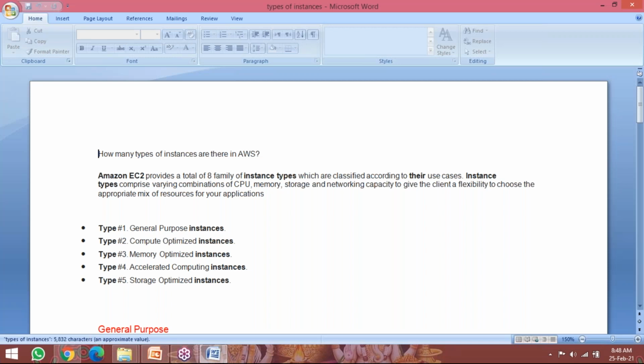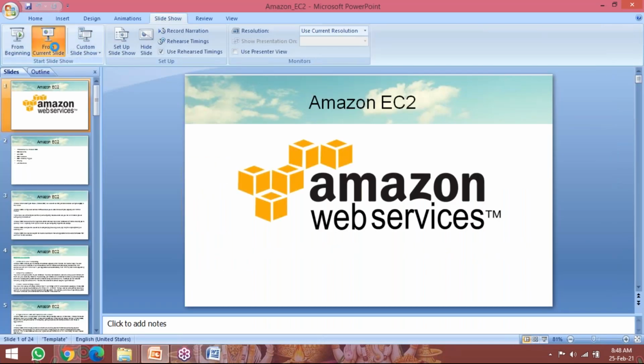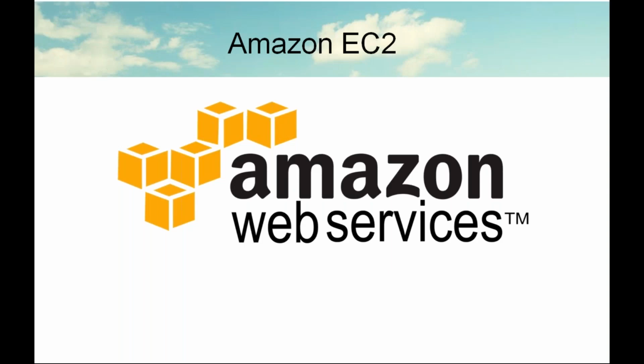So today we are going to discuss the first chapter in AWS, Amazon EC2 instances. An instance is nothing but an operating system. In a physical environment, whatever operating system you install is a physical machine. On top of that we have virtualization. On top of the virtualization you install an OS, that is called a virtual machine. On top of the virtualization, cloud is implemented, so they are calling it an instance. Finally, you are going to launch one instance, which is nothing but Linux servers and Windows servers.